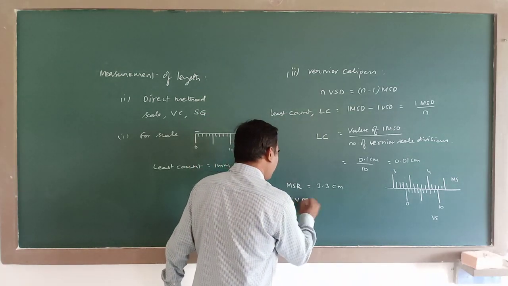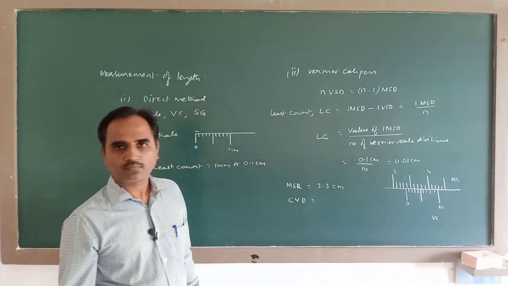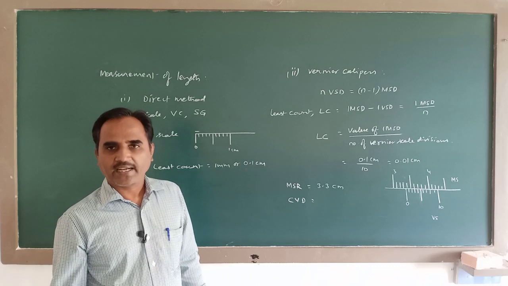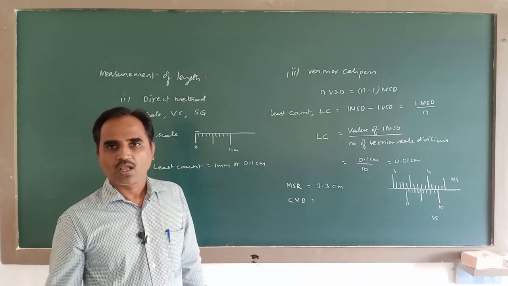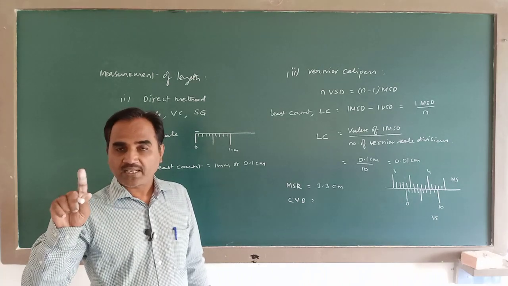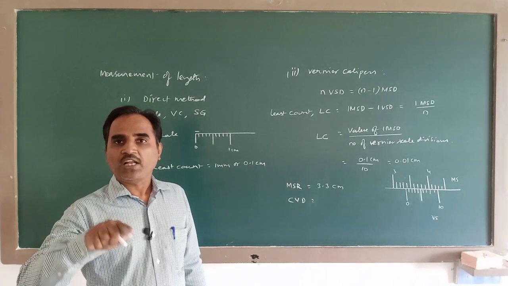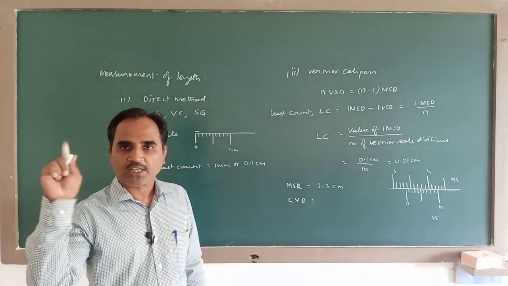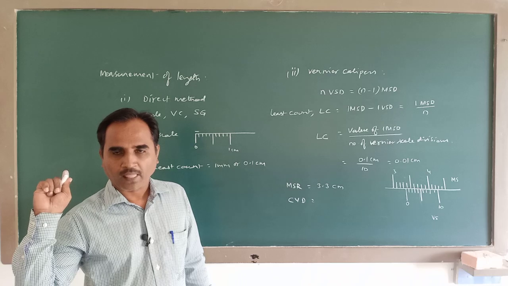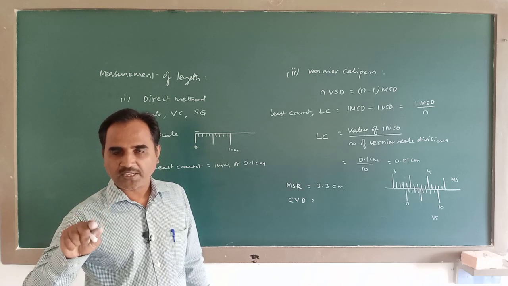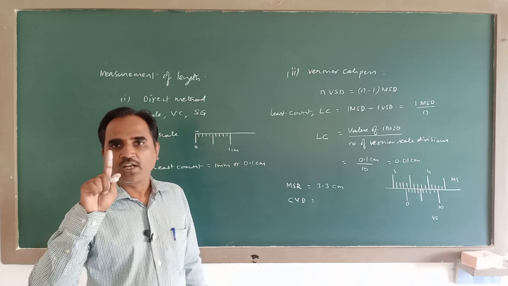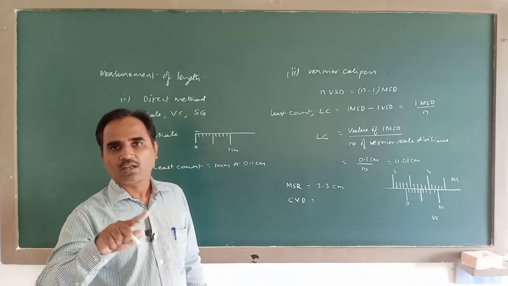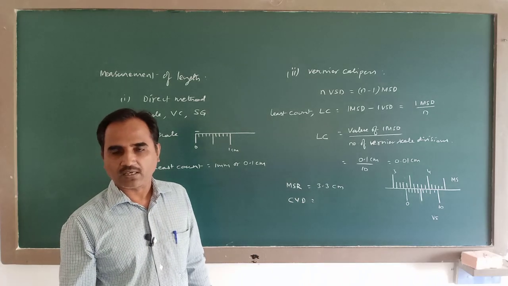Next, coinciding vernier division, CVD. Coinciding vernier division means out of the 10 divisions on the vernier scale, only one division will be coinciding with one of the divisions on the main scale.